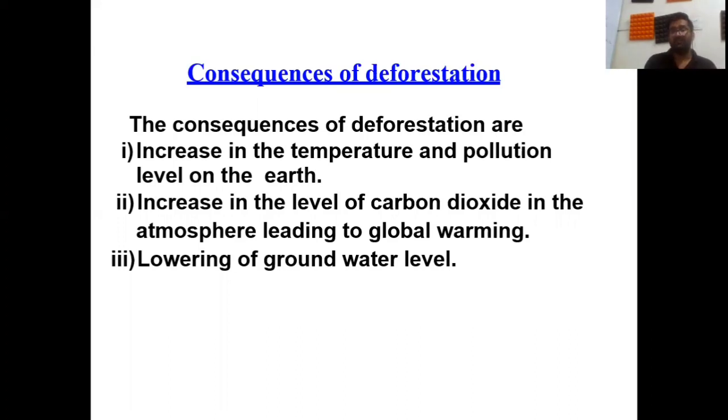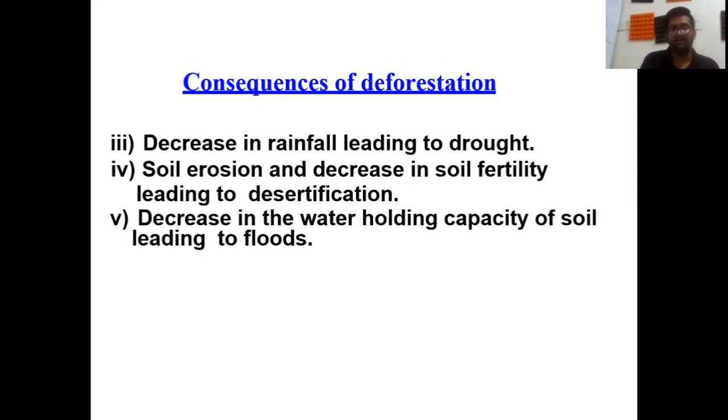And if the temperature increases, the lowering of groundwater level occurs. Students, these are more consequences of deforestation. Decreasing rainfall leading to drought, and drought leads to deforestation. Okay, soil erosion. What do you mean by soil erosion? Yes, the top layer of soil is removed by rainwater or by wind because there are no trees